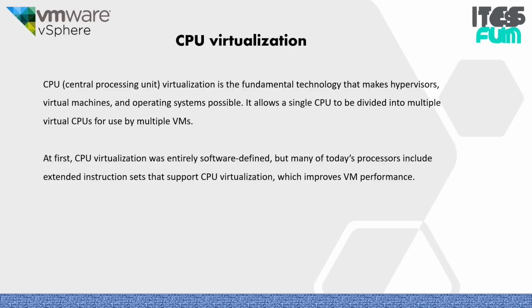Now CPU virtualization. CPU virtualization is the fundamental technology that makes hypervisors, virtual machines and operating systems possible. It allows a single CPU to be divided into multiple virtual CPUs for use by multiple VMs. At first, CPU virtualization was entirely software defined, but many of today's processors include extended instructions that support CPU virtualization, which improves VM performance.